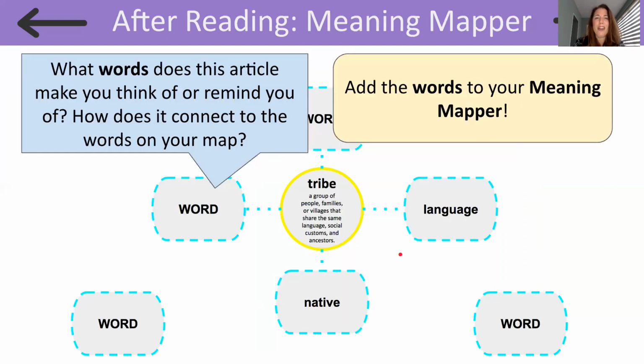Now, readers, let's take out our meaning mapper. We've begun to connect some words to our focus word, tribe. After reading our Article-A-Day, Native American Homes, can you think of a new word that you can connect to the other words in your meaning mapper? Take a moment to do that now.